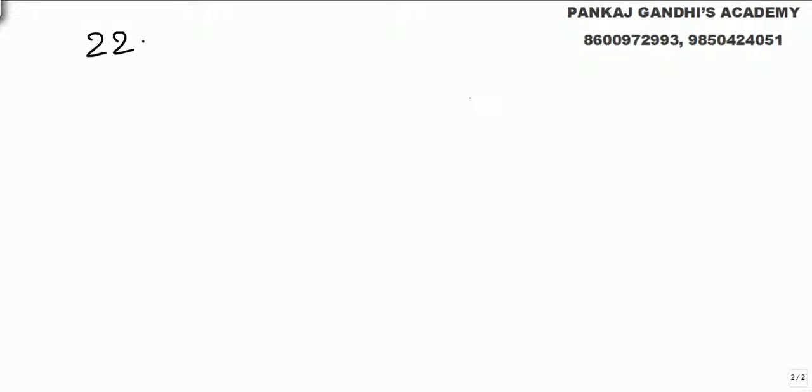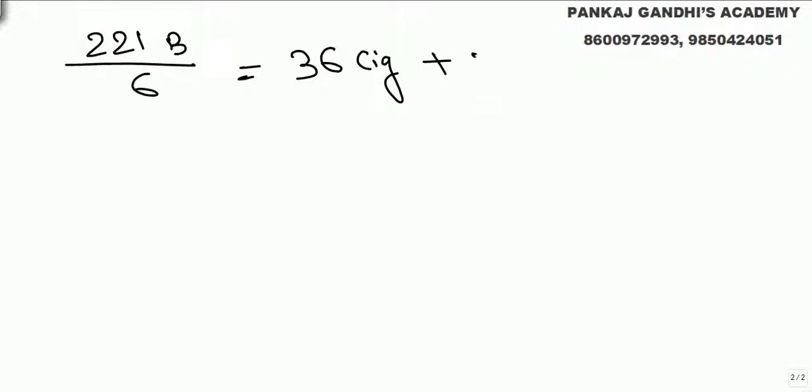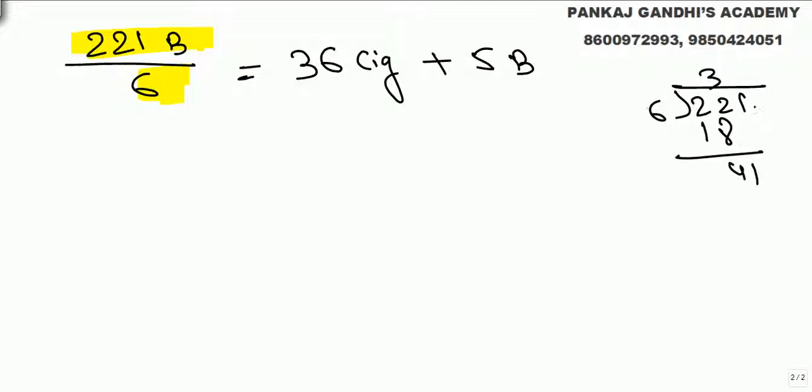Now we have got 221 butts. 6 butts, 1 cigarette, we divide by 6. 6 3s are 18, 6 6s are 36. We got 36 cigarettes and 5 butts. No need to write it, but for your own sake, 6 3s are 18, 6 6s are 36.